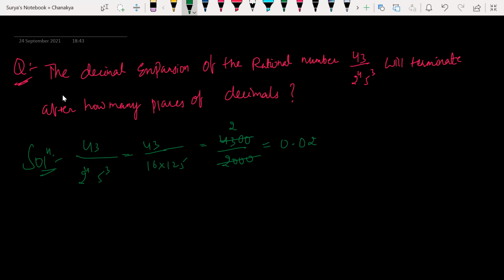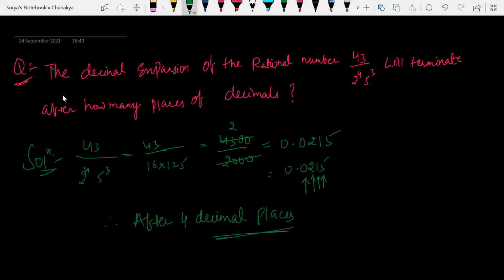So 0.0215. So it is terminating after how many decimals? 1, 2, 3, 4. Therefore, after 4 decimals, it is getting terminated. It's terminating after 4 decimal places.